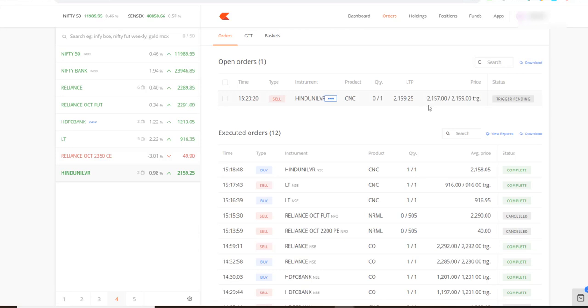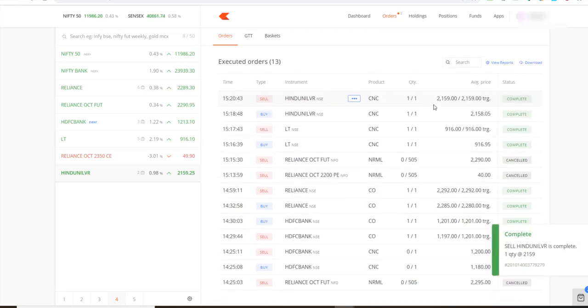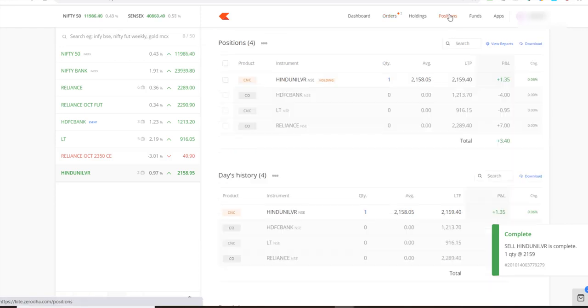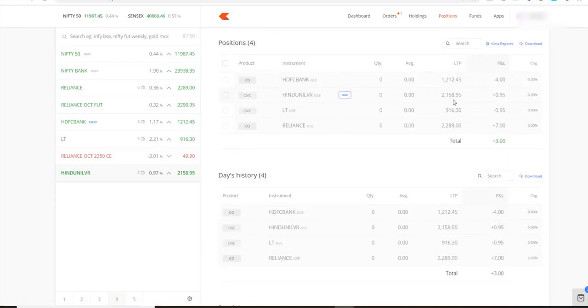So it's still going higher, and this is where it got executed at 2159. If you look at this, this is where it got executed, right? I got that 0.95. So this way you can ensure that if you're making money, you would exit in profit only, because you can move your stop loss. Or initially, when you're putting in the order, stop loss will ensure that you know what your maximum loss is going to be.